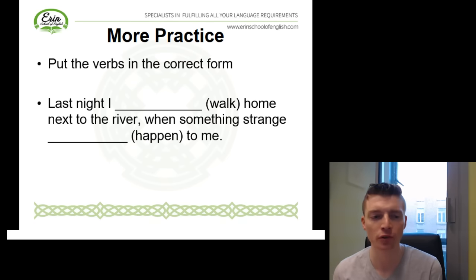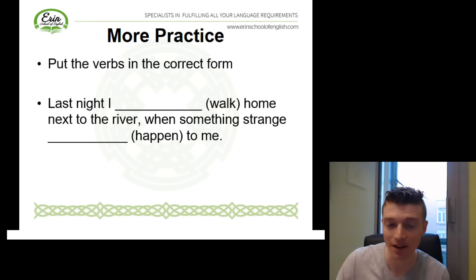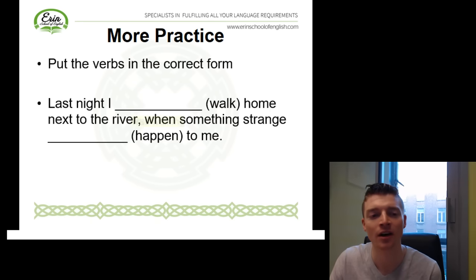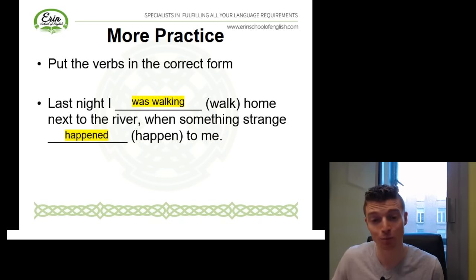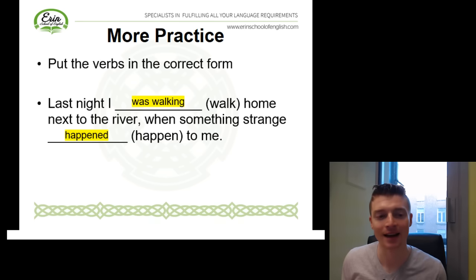So, first part of our story. Last night I, home, next to the river, when something strange to me. So, last night I, can you guys remember here? It should be our past continuous. So last night I was walking home next to the river when something strange happened to me. So we've got the action of walking, past continuous, and then past simple for the thing that happened to me.